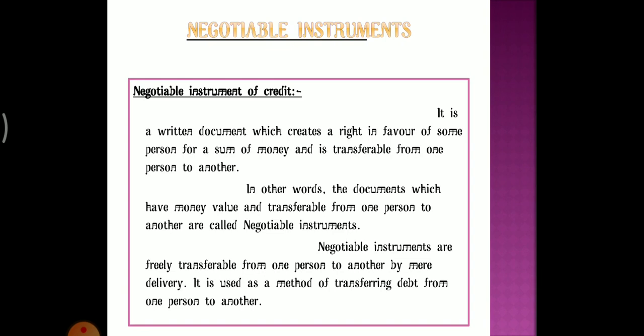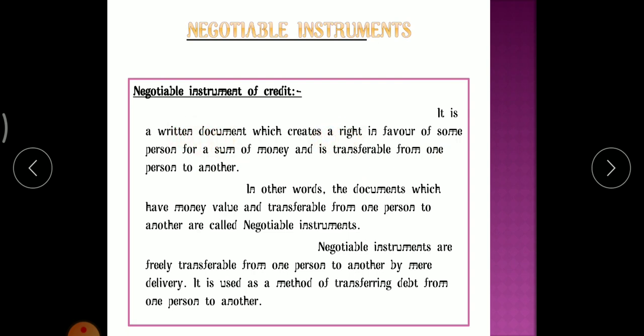So what exactly is the meaning of negotiable instrument? A negotiable instrument is a written document which creates a right in favor of some person for a sum of money and is transferable from one person to another person. Clear? So what is a negotiable instrument? It is nothing but a written document which creates a right.